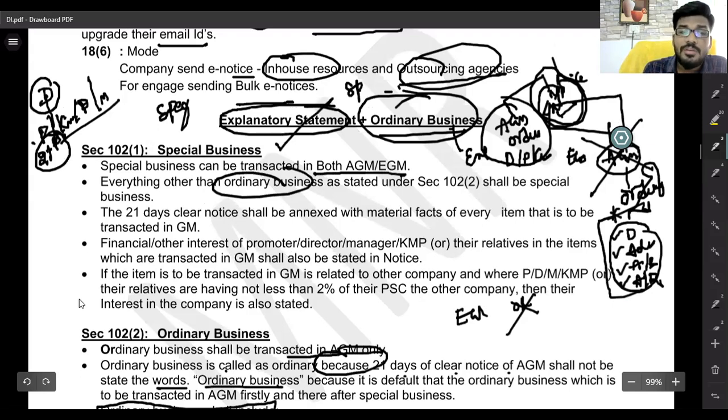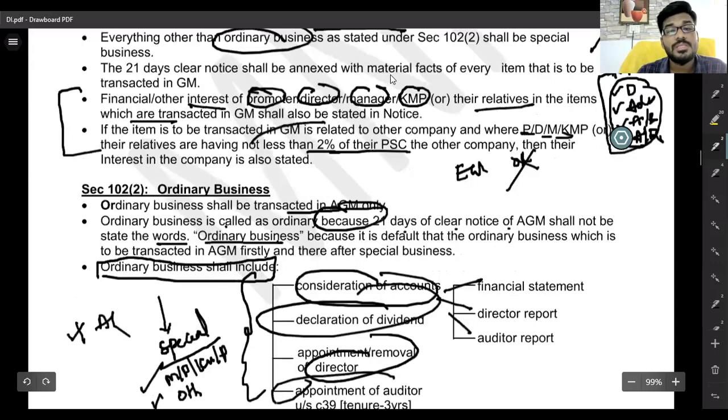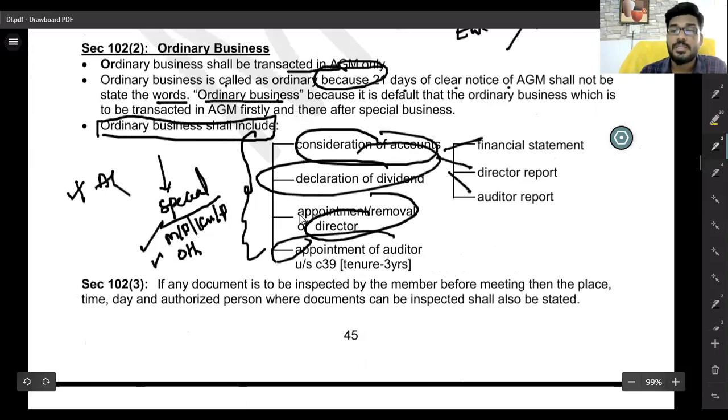When an explanatory statement is given, if your promoter, director, manager, key managerial person, or their relative has any interest in the matter, or the matter relates to another company in which more than 2% of the paid-up share capital is held by your promoter, director, or key managerial person, in that situation you should mention an explanatory statement. That is all about Section 102, ordinary businesses and explanatory statement.